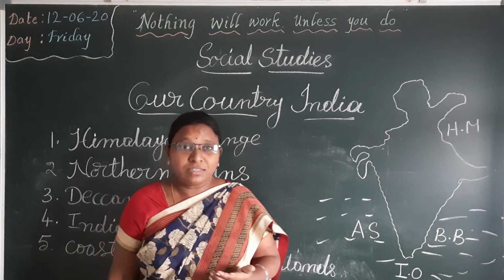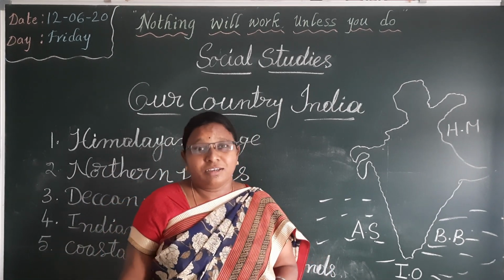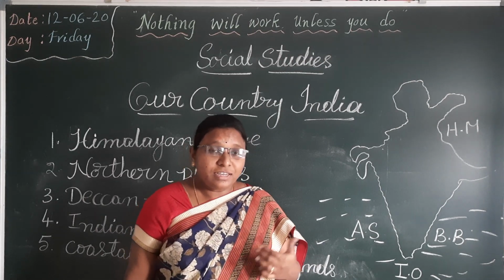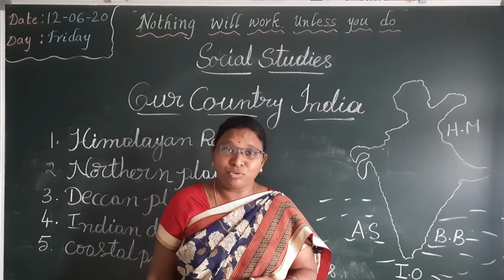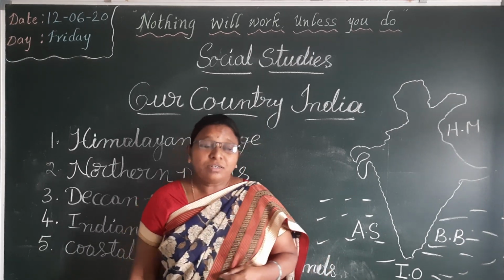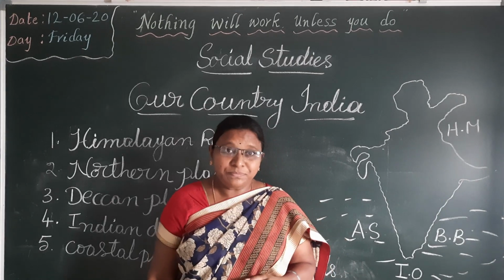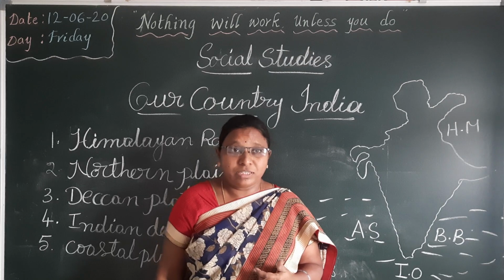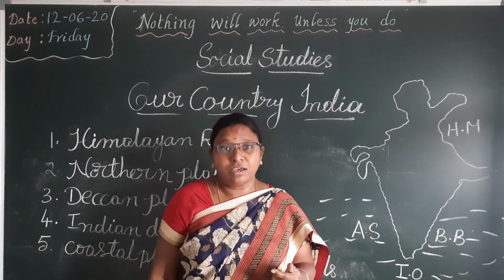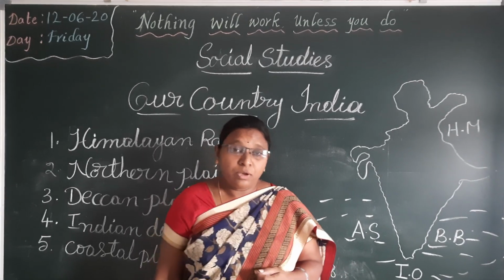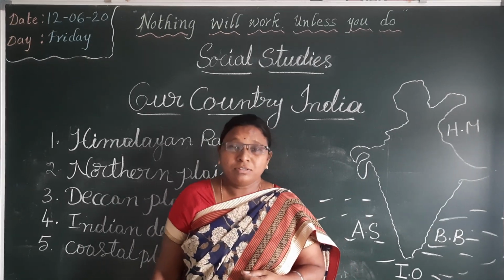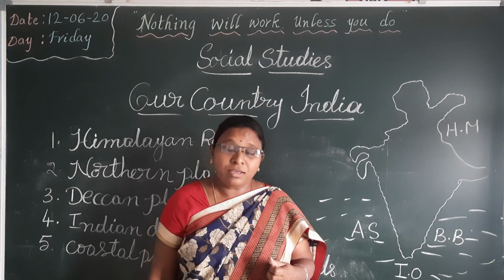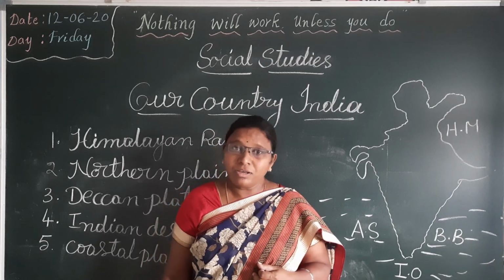Today we will discuss our country India. India is our country. We all are Indians. India has 29 states and 7 union territories. Delhi is the capital city of our country. Our state is Andhra Pradesh. Andhra Pradesh capital is Amaravati. Largest state is Rajasthan. Smallest state is Goa. What is the capital of Rajasthan? Jaipur is the capital of Rajasthan. What is the capital of Goa? Panaji is the capital of Goa.